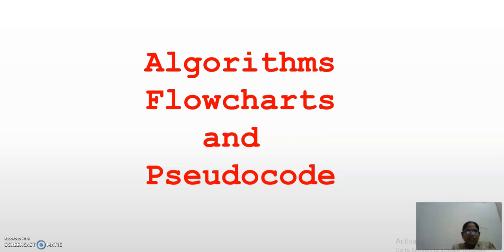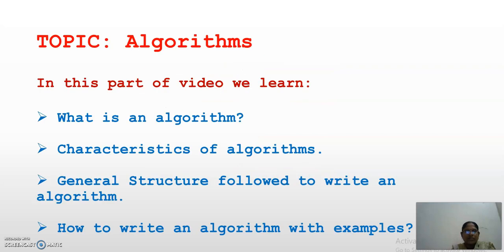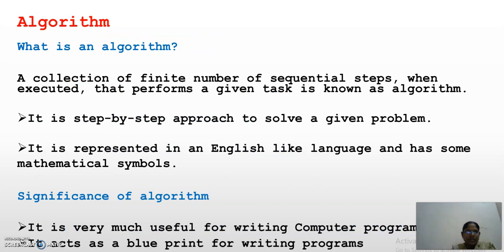The sequence of steps which we need to follow to do a particular task is nothing but your algorithm, and we will represent that algorithm in a pictorial form, which is nothing but your flowchart. So these are the topics which we will learn in this video: what is an algorithm, characteristics of an algorithm, the general structure followed to write an algorithm, and how to write an algorithm with examples.